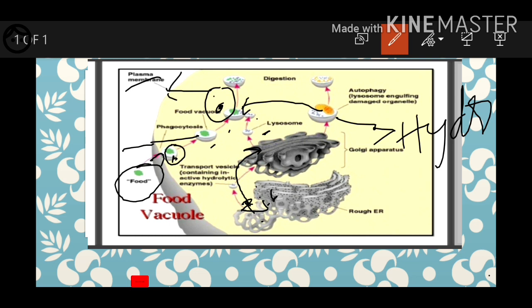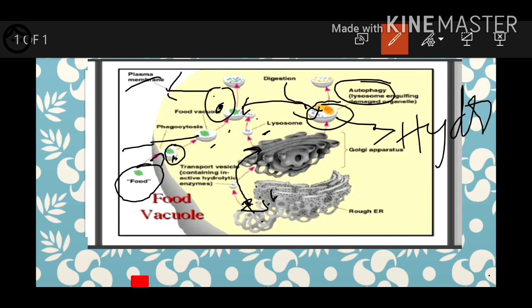The food vacuole is digested by the enzymes of the lysosome. This is a sequence, and that's why we call it phagocytosis. But sometimes, if other organelles like mitochondria or the Golgi complex, whatever it may be, get injured, then what happens? These lysosomal hydrolytic enzymes will act on this injured or damaged organelle, digest it, and send it outside, and this is called autophagy.